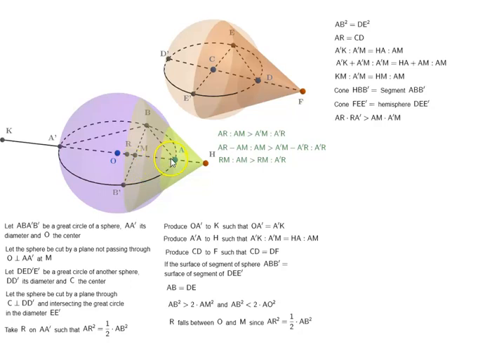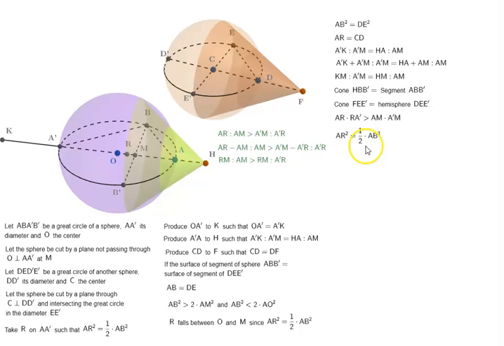Because AM is less than the radius and A prime R is greater than the radius, AM is less than A prime R. That means RM is to AM is greater than RM is to A prime R. So that is how we arrived at this: AR times RA prime is greater than AM times A prime M.